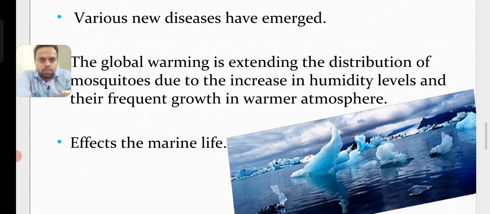So this is global warming: its effects and causes, and its effects on our environment.